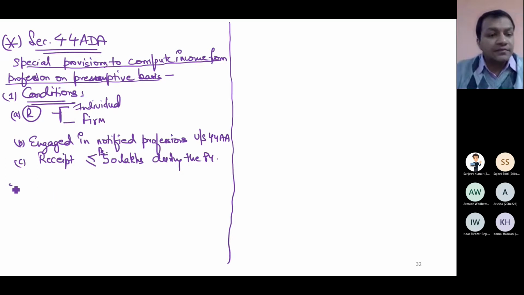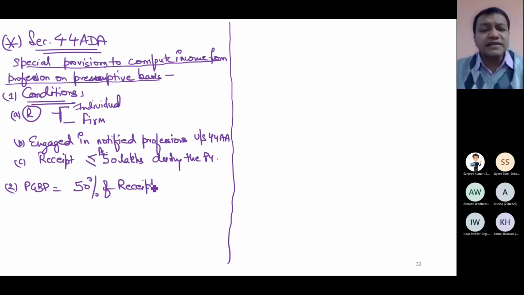so what will be my income? My PGBP income should be taken as flat 50% of receipt. That's it, flat 50% of receipt. Indirectly, I can say the remaining 50% is allowed as valid expense. In reality, if you follow normal provision, you will never be in a position to claim that 50% as an expenditure, because in case of profession, you have very less expenditure actually.